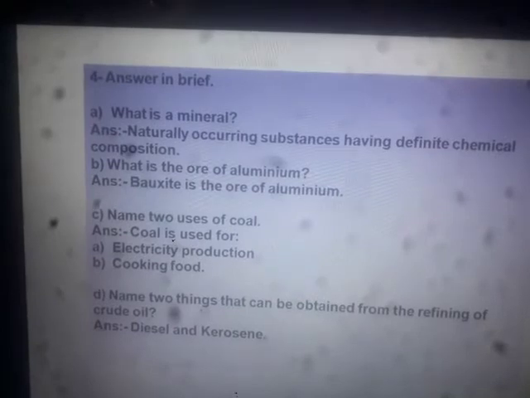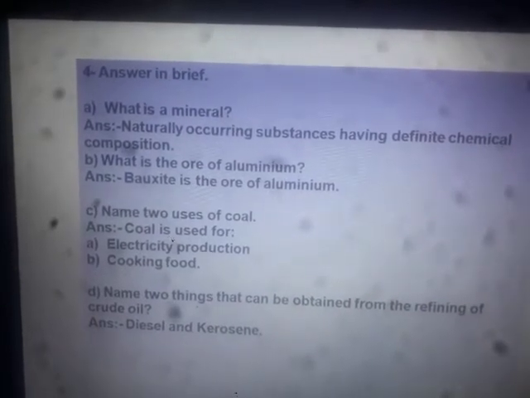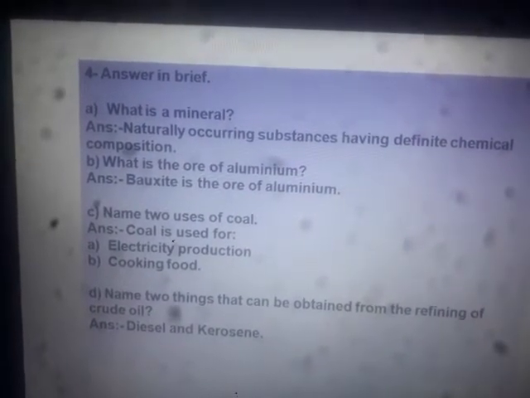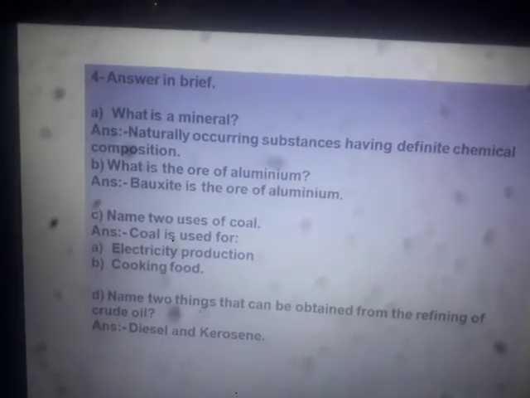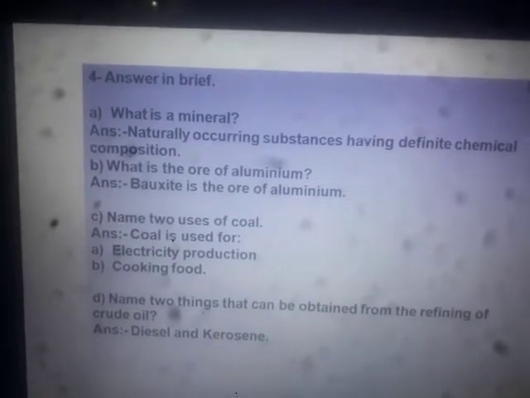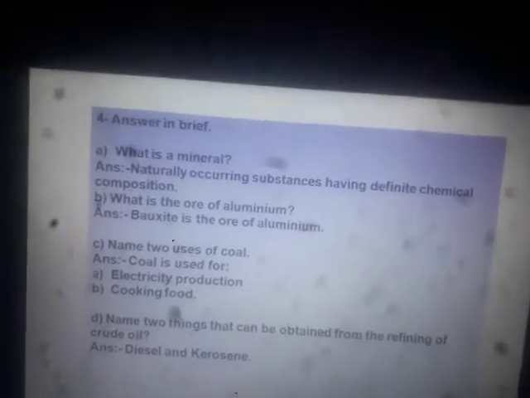Another question, what is the ore of aluminium? You have to give the name of the ore of aluminium. It is bauxite, which is the ore of aluminium. So bauxite is the ore of aluminium.